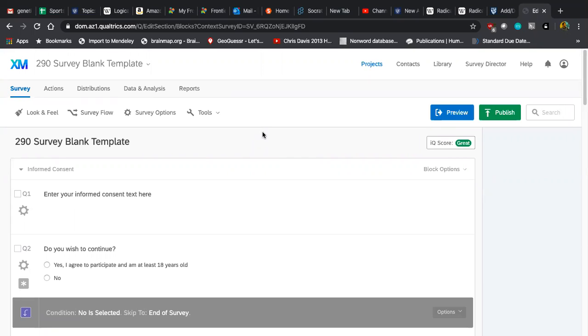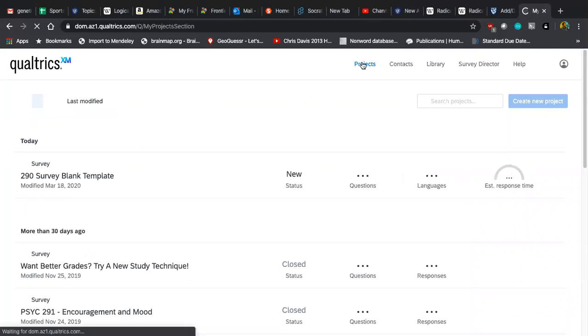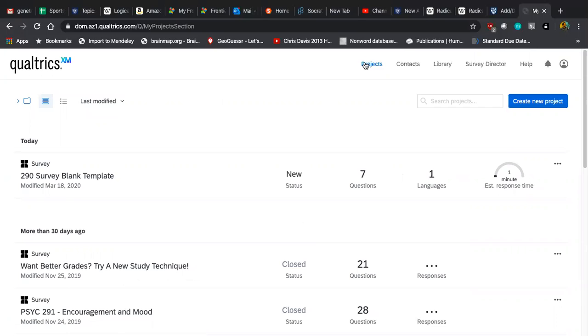Again, I'm going to share this with one individual from each group. And for that person, after it's shared with you, it should show up under your projects tab on Qualtrics. Then you should see the 290 survey blank template there. And don't edit the template, because that's something that is shared with multiple people.